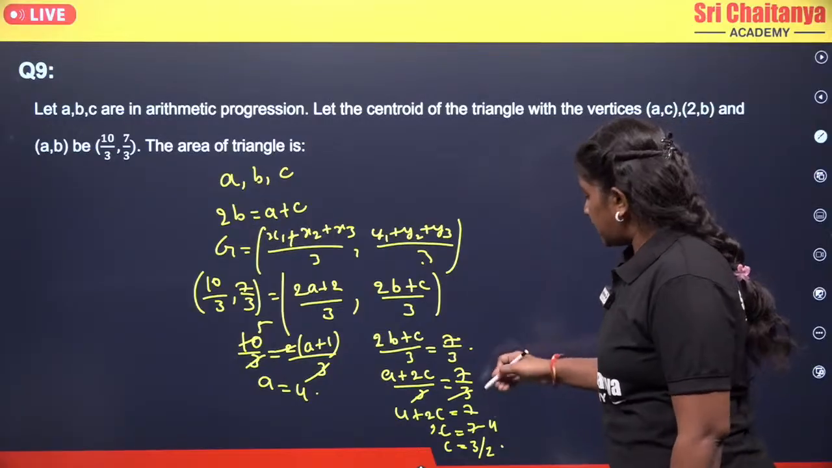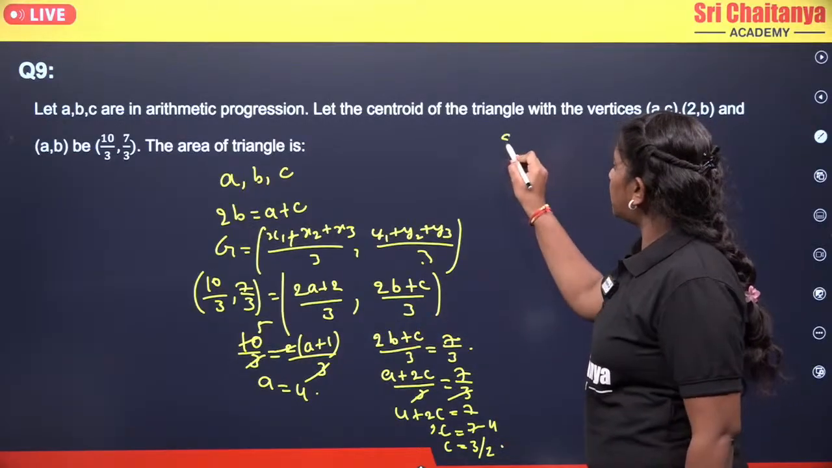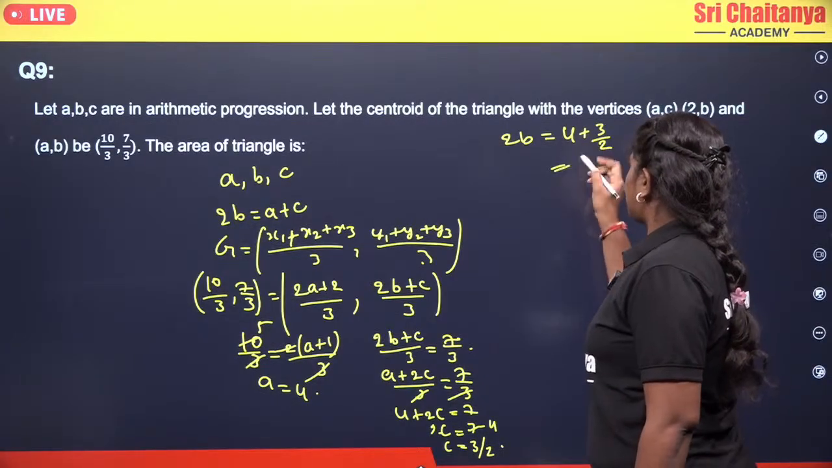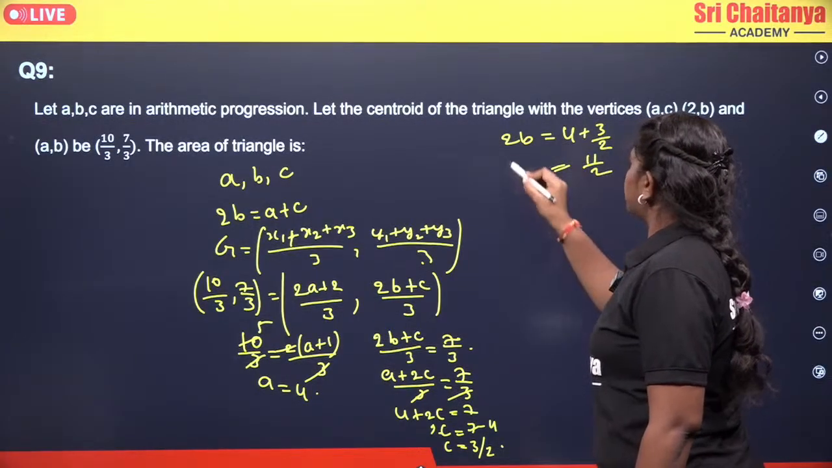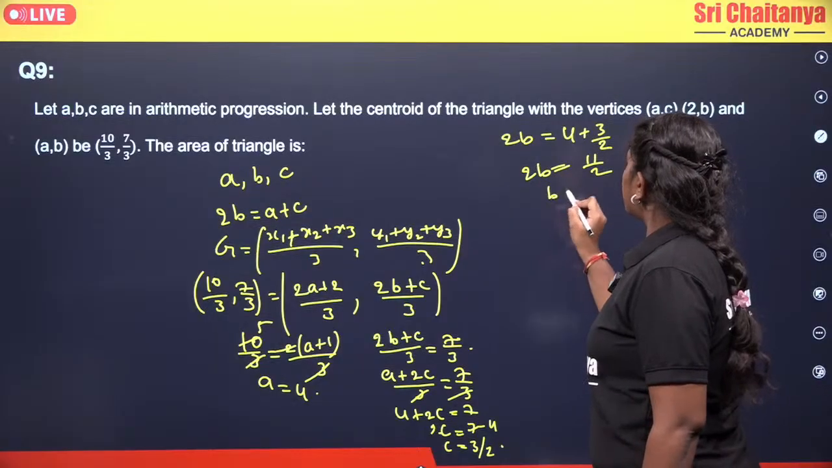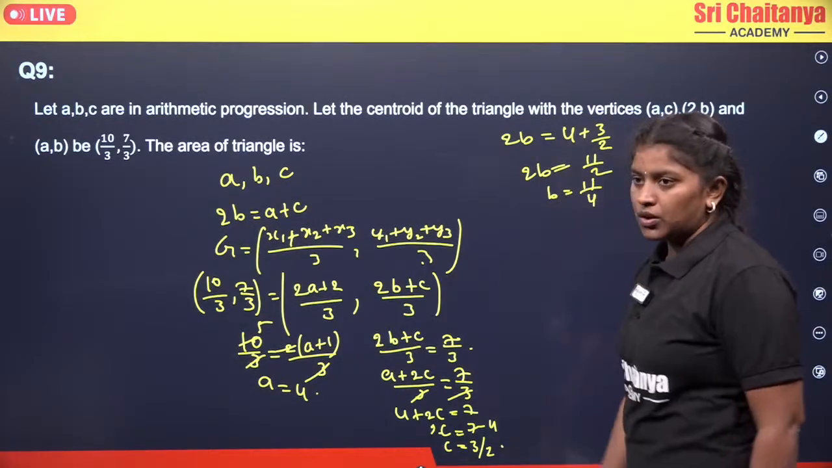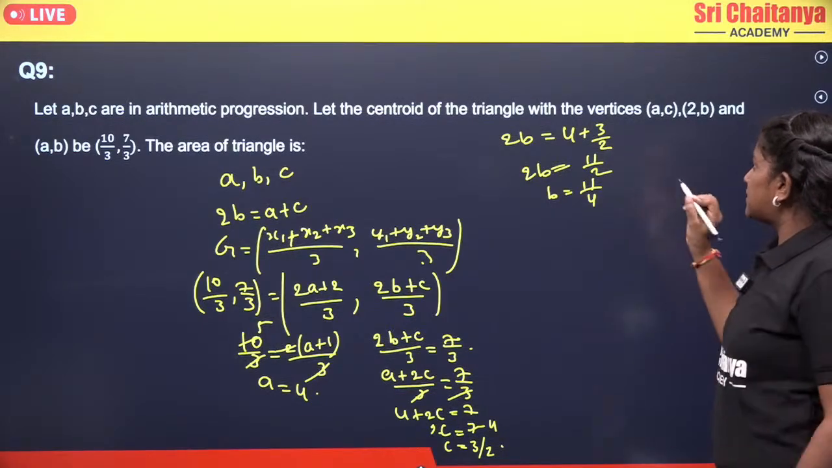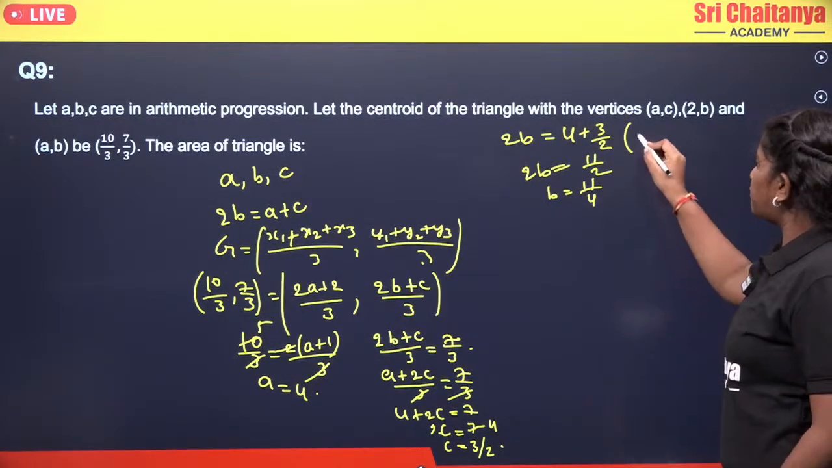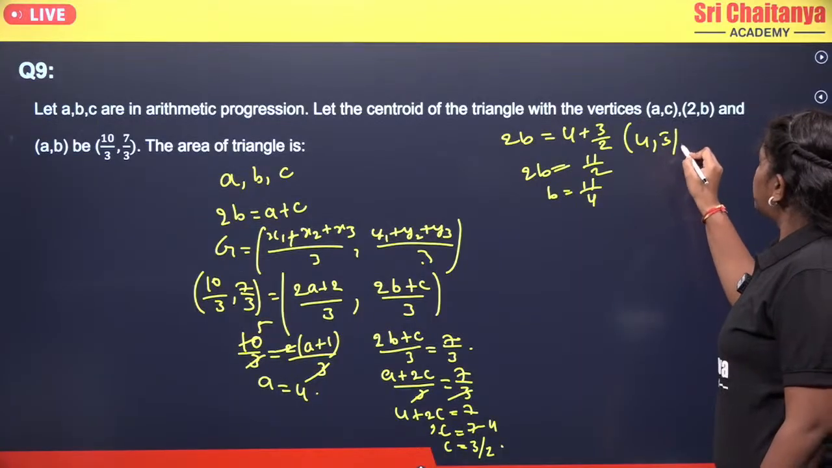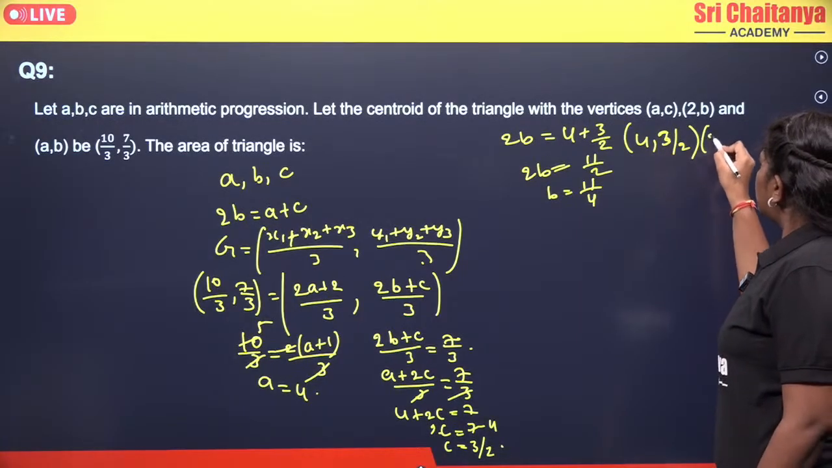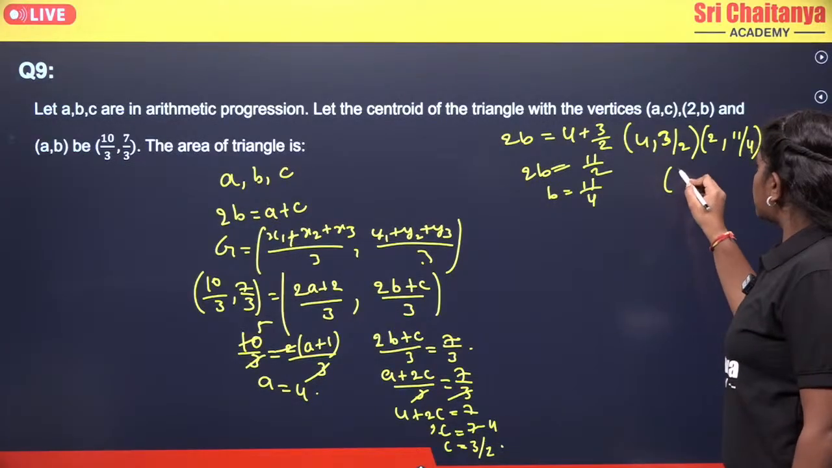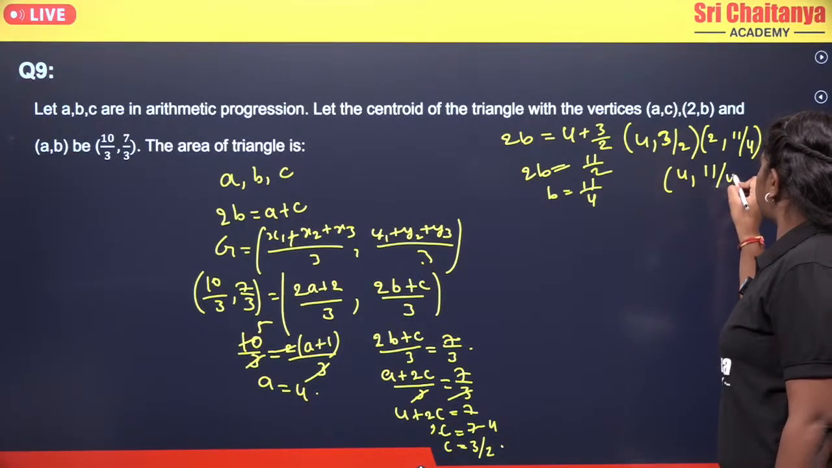Now moving to the next. We have the a and c values, then 2b equals a plus c, 4 plus 3 by 2, 8 plus 3, 11 by 2. So that becomes b equals 11 by 4. Okay, so we got our required values a, b and c. Then what will the vertices be? It will become 4 comma 3 by 2, and next 2 comma 11 by 4, and next it was a comma b, that becomes 4 comma 11 by 4.